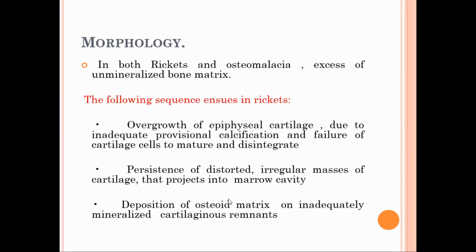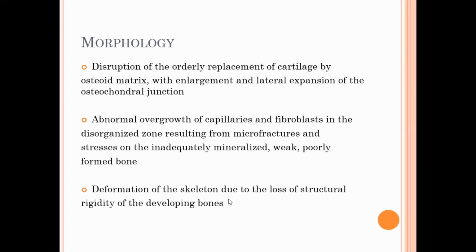Likewise, there is the presence of distorted irregular masses of cartilage that project into the marrow cavity, and unmineralized matrix or unmineralized cartilaginous remnant becomes excess.